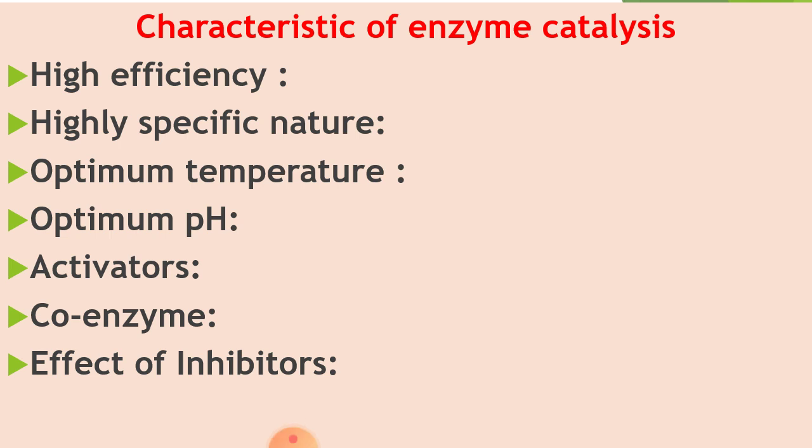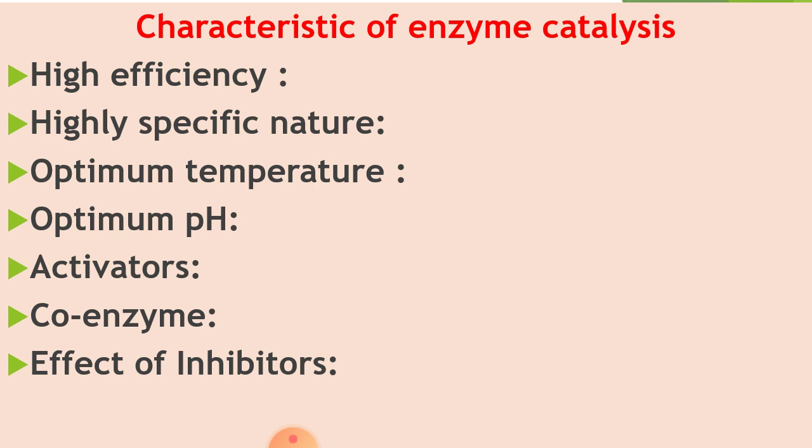Third property of enzyme catalysis is optimum temperature. Here the optimum temperature means the temperature required to catalyze a particular reaction by a particular enzyme. If we are talking about the body of human beings, as you know, human beings have a fixed temperature, that is 37 degrees centigrade, or nearly 310 Kelvin.